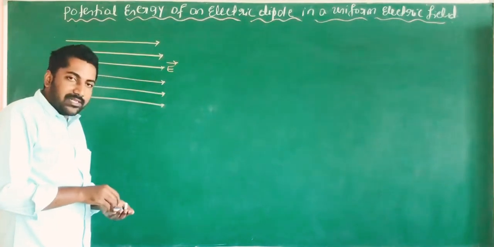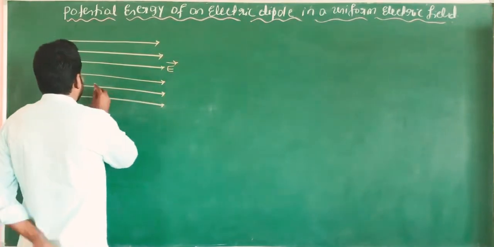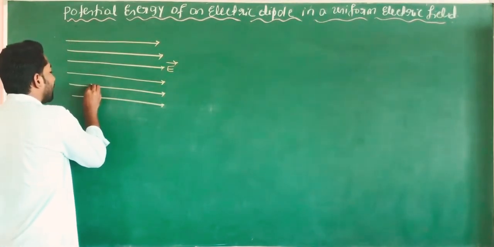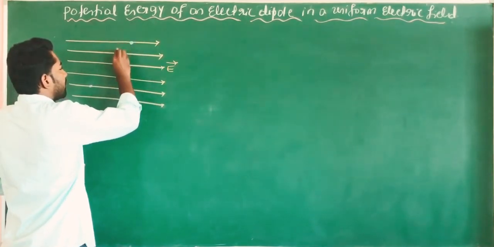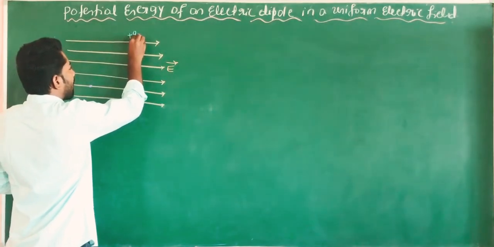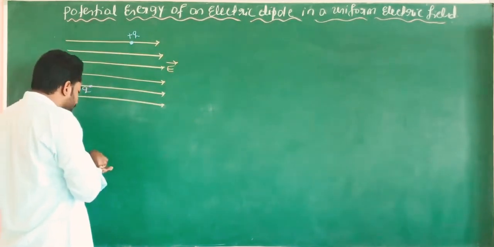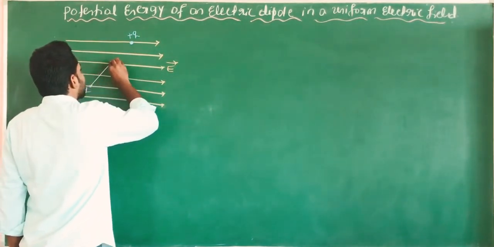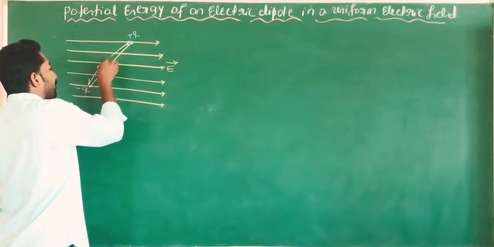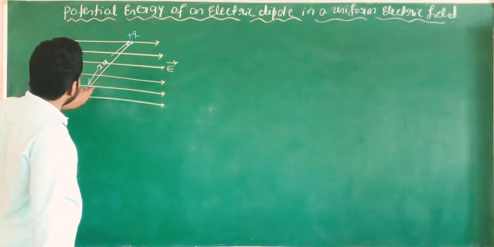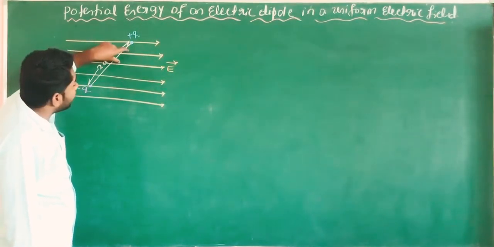Here, an electric dipole is placed in the region of uniform electric field. An electric dipole means a pair of equal and opposite charges. This is the positive charge and this is the negative charge, separated by a small distance. Here this distance is taken as 2a. This is the dipole length. A pair of equal and opposite charges separated by this small distance is called an electric dipole.